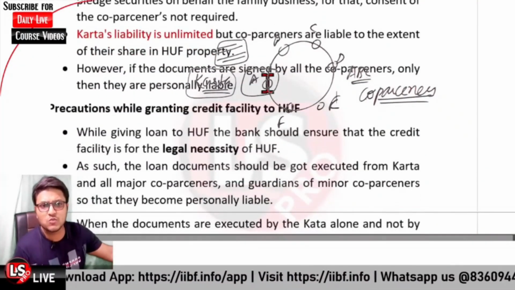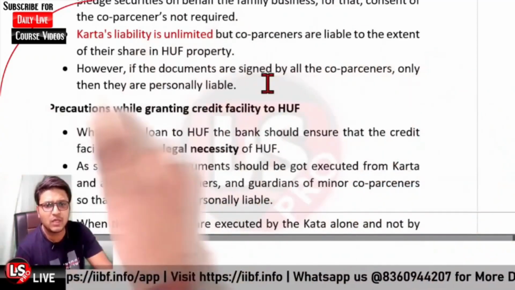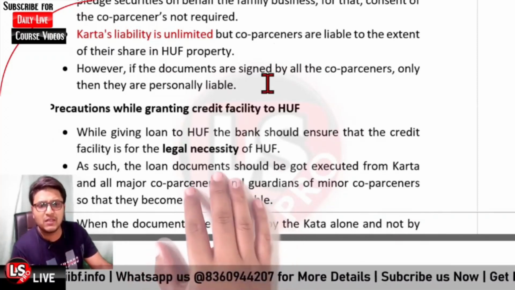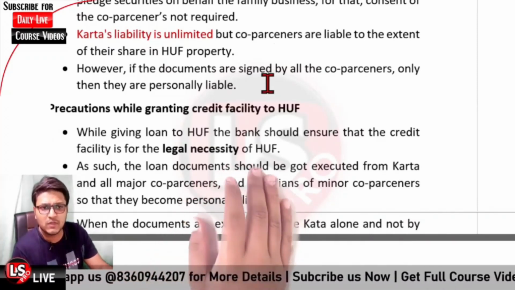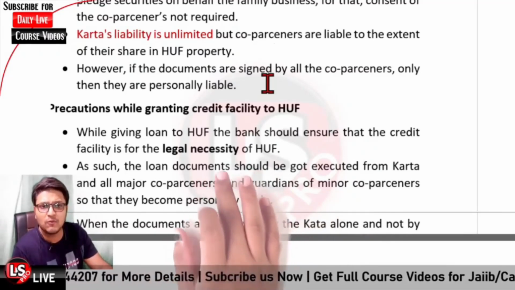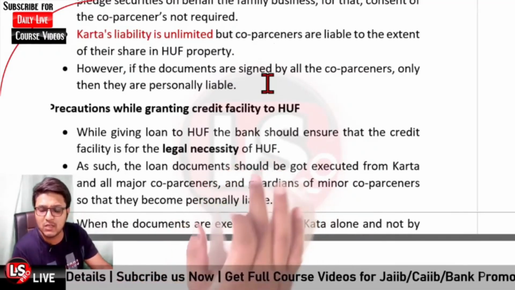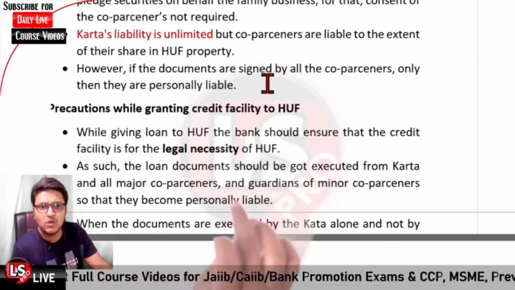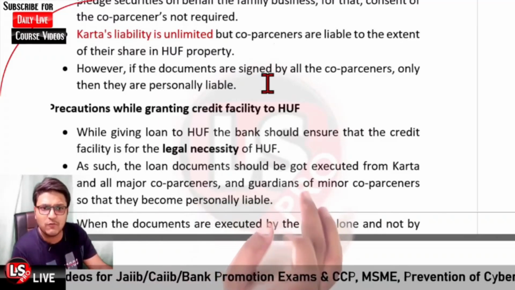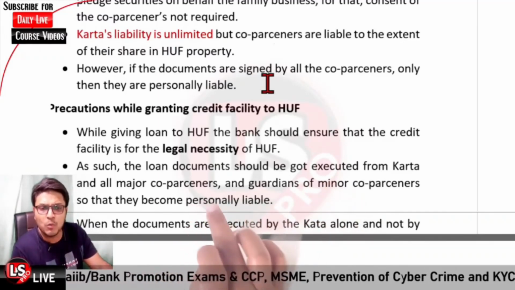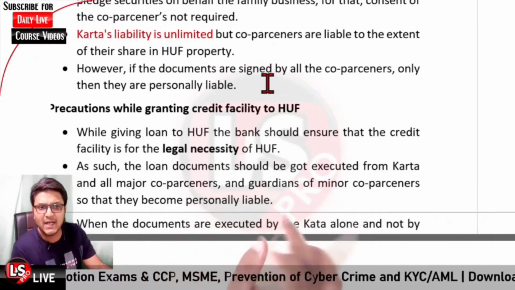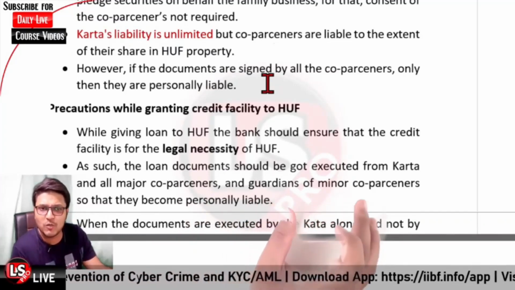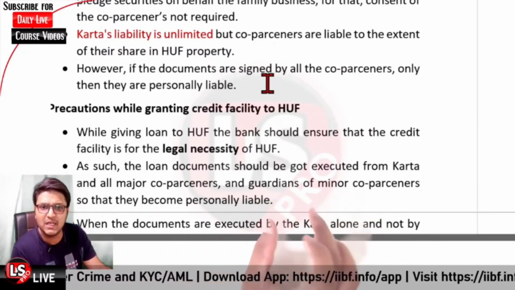So what are the precautions while granting credit facility to HUF? Whenever a loan is to be granted to HUF, the bank should ensure that the credit facility is for legal necessity of the HUF. And further, all the loan documents must be executed by the Karta and all the major co-partners, and guardians of minor co-partners should also be executing the documents so that they can also become personally liable.